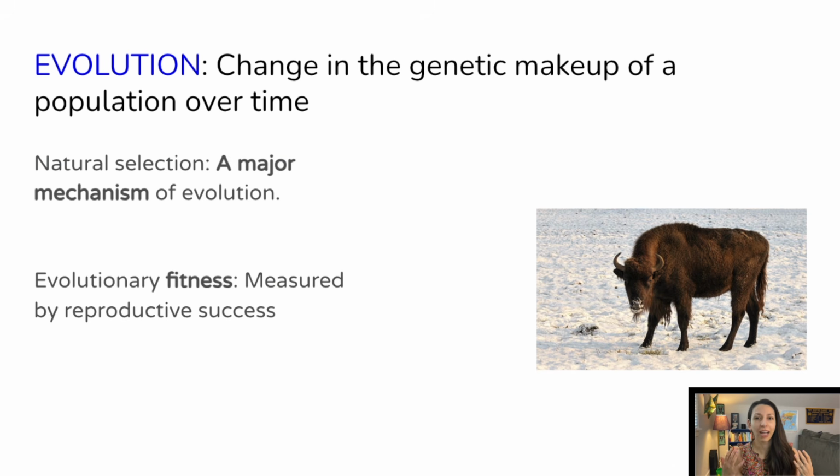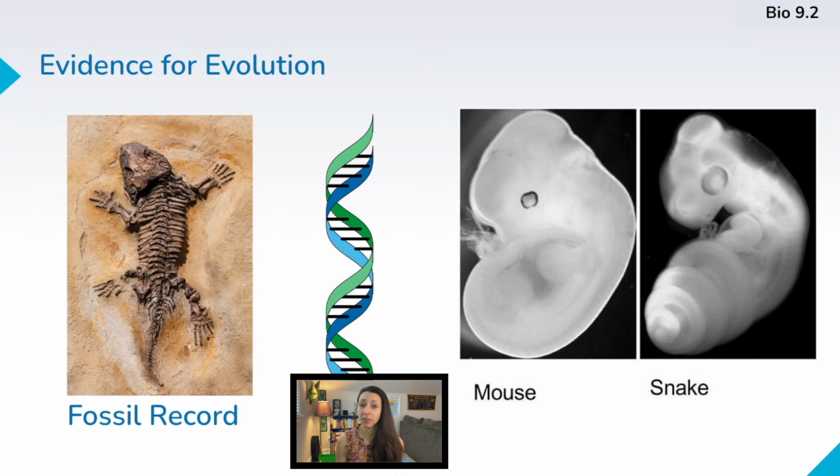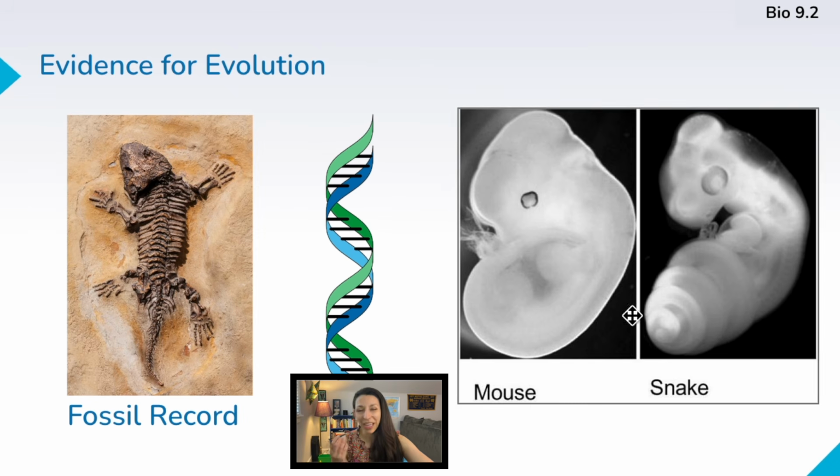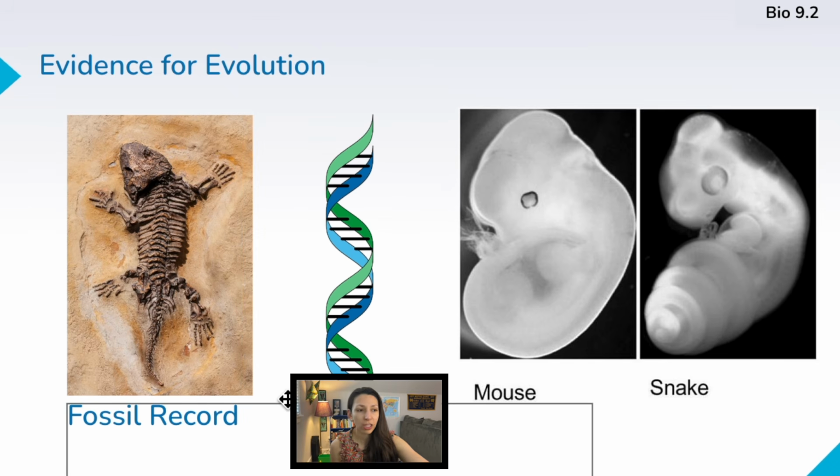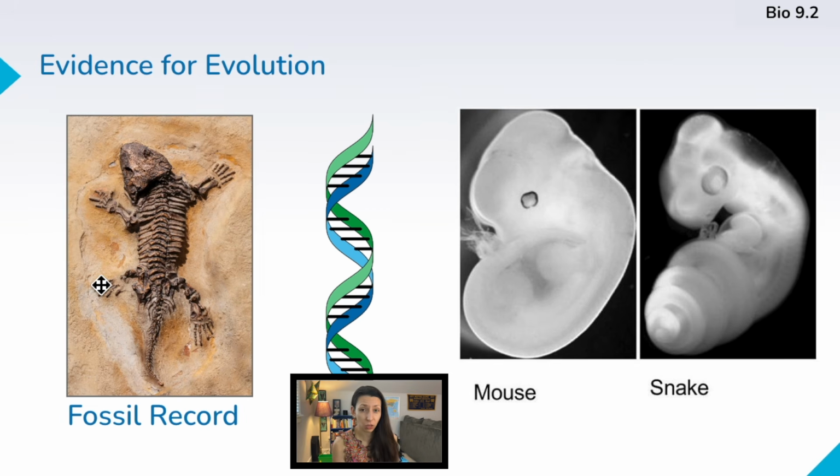It's measured by your reproductive success, how well organisms are able to survive and reproduce and have their offspring pass on their traits. There's lots of different types of evidence for evolution, from embryology, that's the study of embryos, biochemical evidence, geology, the fossil record. Fossils are traces or remains of ancient organisms that we can infer how they lived and how they've changed based on where they are in the rock and how they're situated.